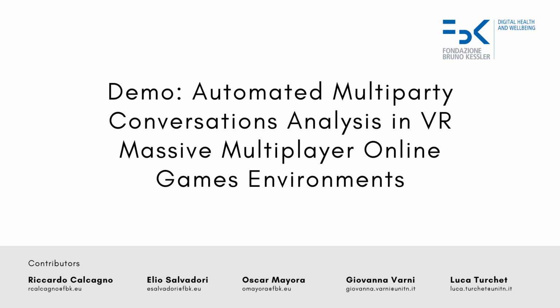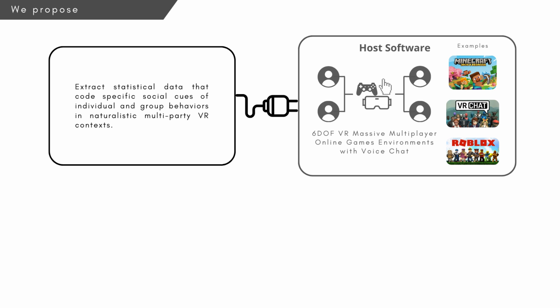In this demo, we present a novel, reusable tool designed to analyze social interaction in massive multiplayer online games by leveraging Multiparty Conversation Analysis. The design relies on a C# plugin that can be integrated within Unity-based 6DoF multiplayer VR environments with a voice chat. By analyzing in real-time voice and data channels of the game session, it serves as an automatic social feature extractor, oriented both to the individual and social groups.